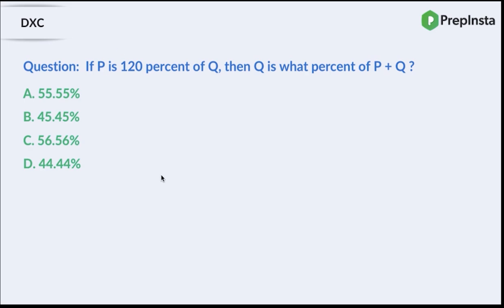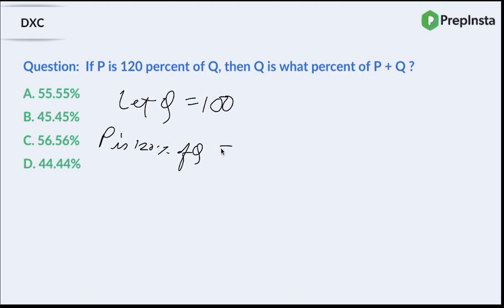So the only best thing I could do here is, if P is 120% of Q, right? So let us say Q is 100. So if you do that, actually things become very easy. Q is 100. So P is 120 percentage of Q. So what would be P? So that means P is equal to 120.